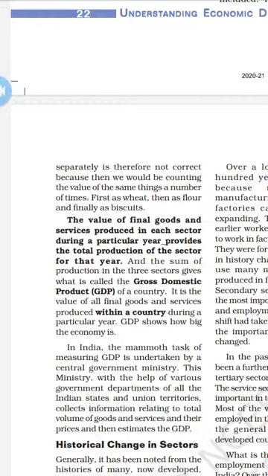Here, if we count the value of the same thing every time, it repeats. The value of final goods and services produced in each sector during a particular year gives the total production of the sector that year.